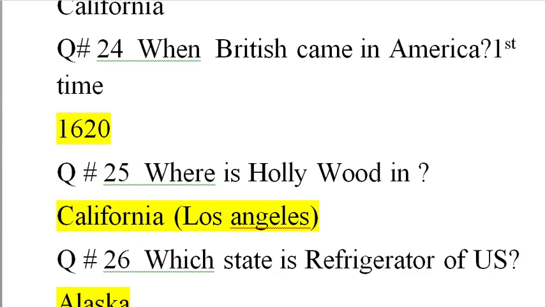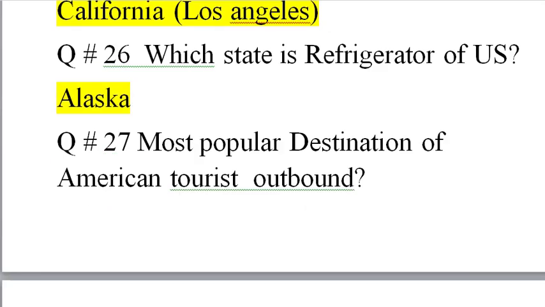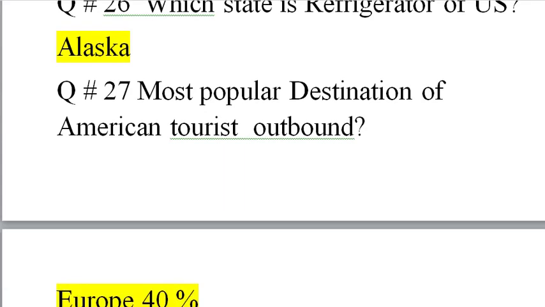Question number 25. Where is Hollywood? Hollywood is the biggest film industry in the world. It is in Los Angeles, California. Question number 26. Which state is the refrigerator of USA? It is Alaska. It's very cold, and its city Fairbanks is the coldest city in USA. Very cold, minus 66 degrees Celsius.